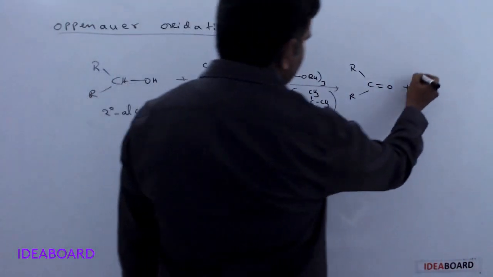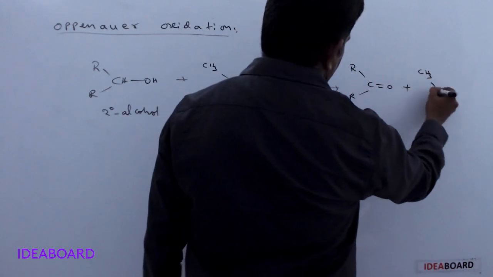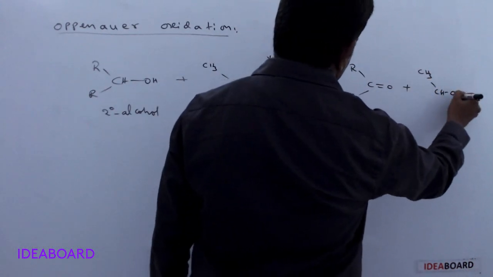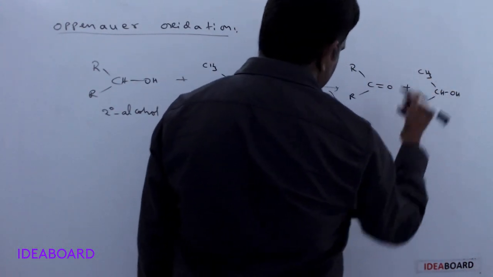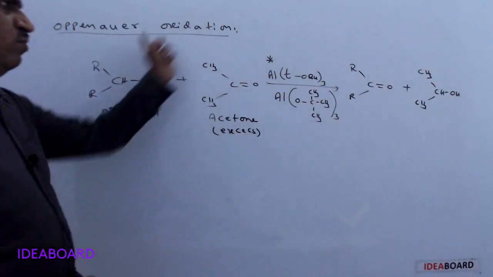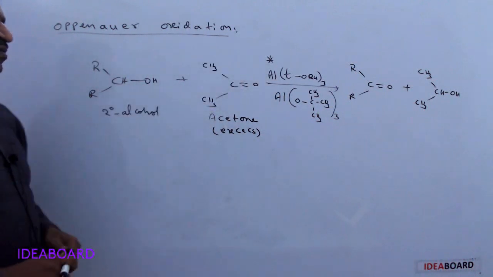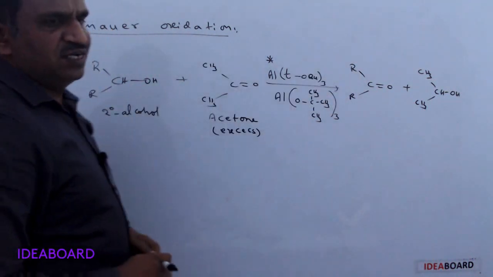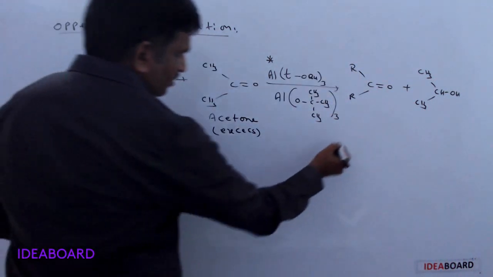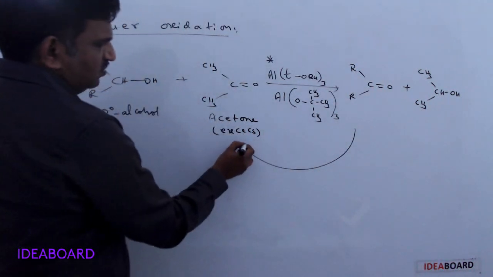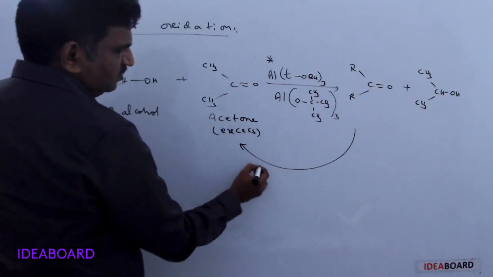acetone is converted to isopropyl alcohol, CHOH and CH3. This is called as Oppenauer oxidation. So secondary alcohol converts to ketone and ketone is converted to secondary alcohol actually. And the reverse reaction also occurs. This reverse reaction is called as